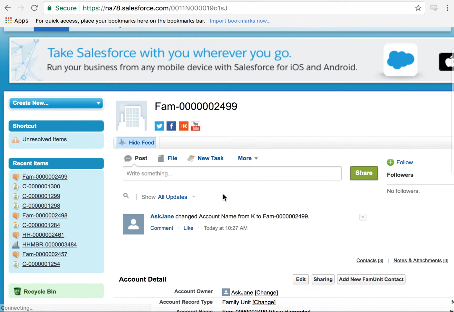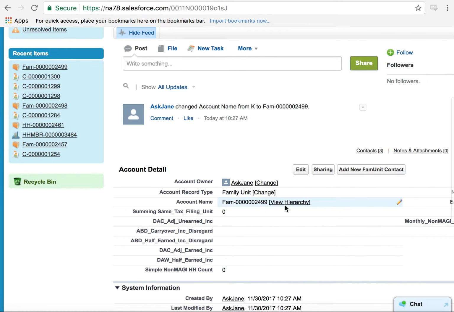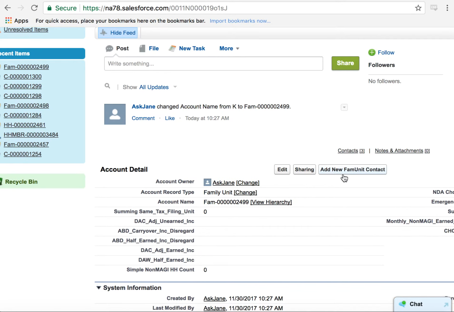And you will be brought back to the family unit account page. And if you want to begin another question flow for a different family unit contact, you can go back and click on Add New Family Unit Contact, and it will begin the question flow over again for a new individual.